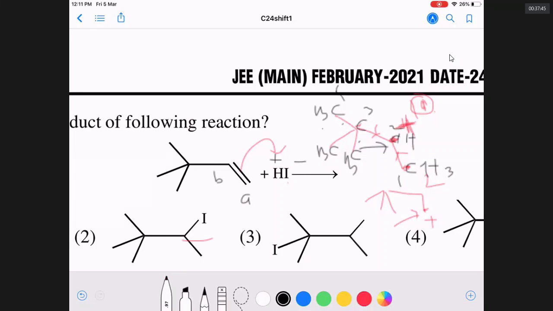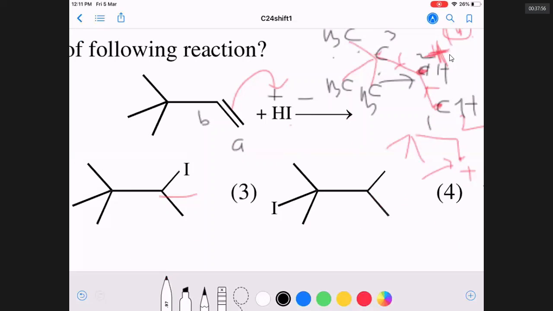So that's what happens. It is called shift of methyl group. When the methyl group shifts, then the third carbon gets plus charge. That is with I minus. So what is the product? Option 3.